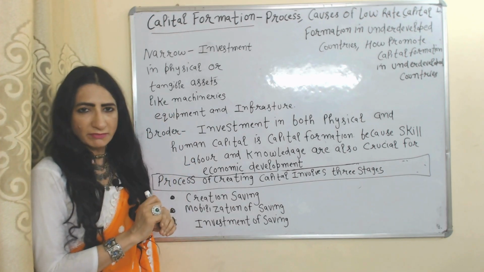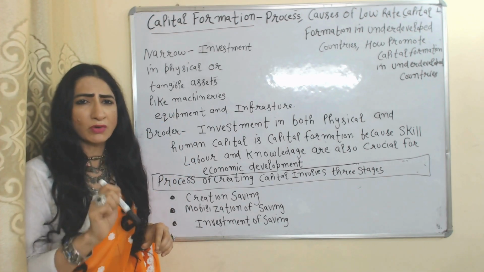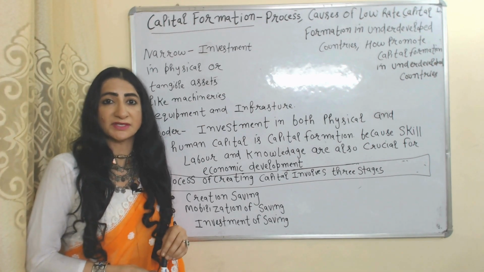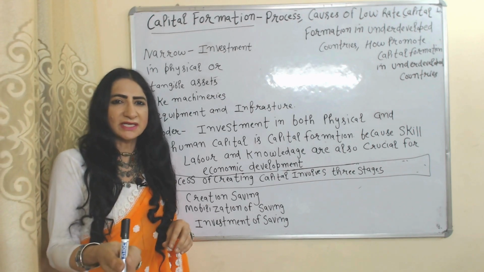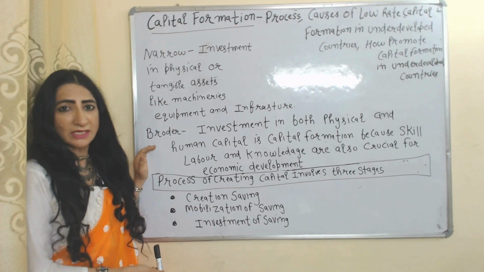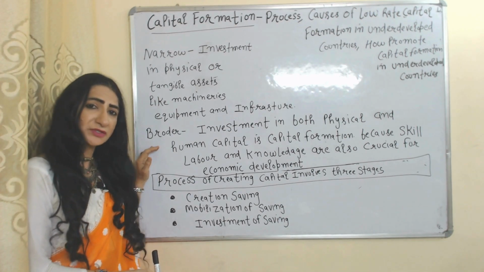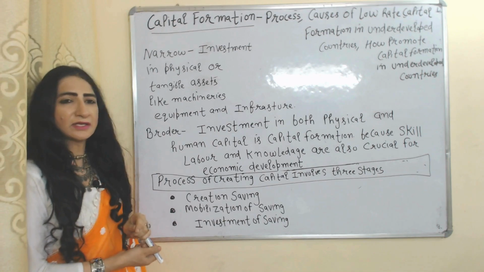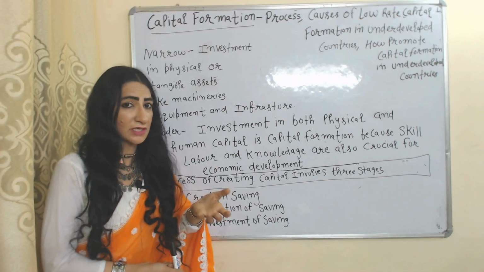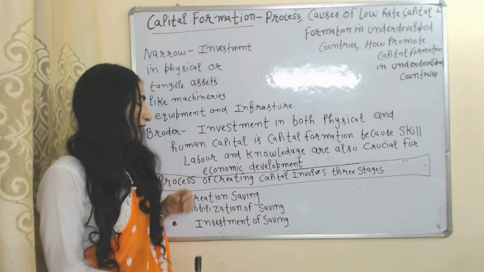According to the narrow meaning, capital formation only includes investment in physical or tangible assets. For example, investment in machines, equipment and buildings. But according to the broader meaning, capital formation includes investment in both physical and human capital. As we know, labor skill and knowledge are also crucial for economic development.